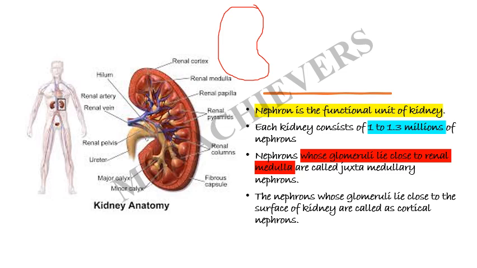Whatever NSAIDs or painkillers we suggest to the patient are metabolized in either the liver or the kidney. So if any drug's threshold limit is crossed, it is definitely going to end up in renal failure.